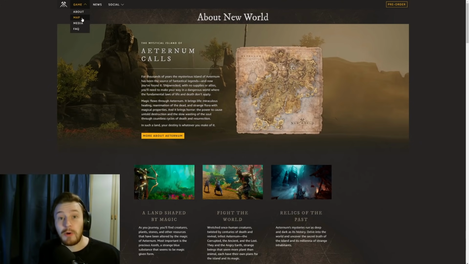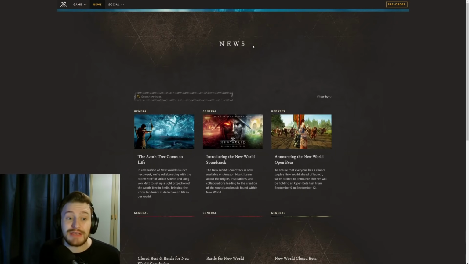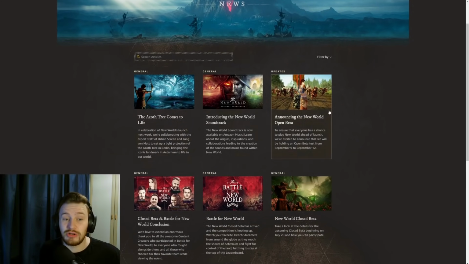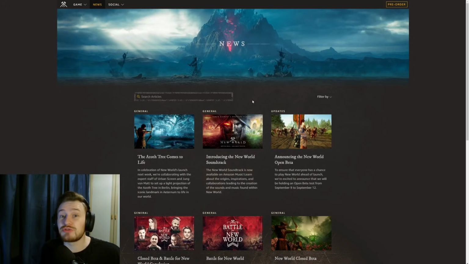It gives you a map of the world, it gives you a media section and a frequently asked questions, as well as a social tab for the creator program, which I am a part of, the community content section, which is anything like community tweets that they've retweeted, and then forums, obviously, when the game is up. And on top of that, you've got the news tab, which just gives you all of the official announcements and certain things that they want to share through the website there, which is really, really cool.